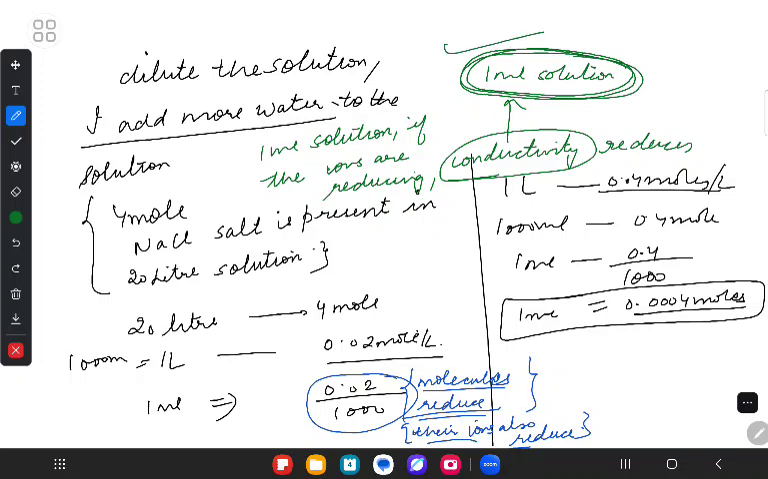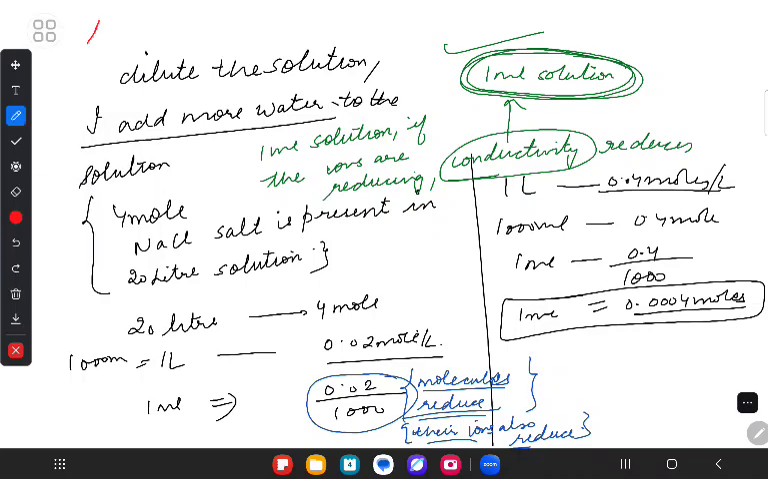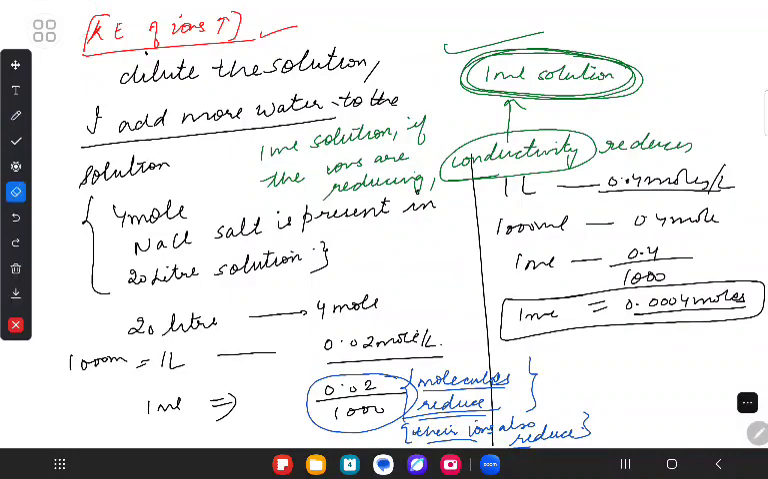The second factor which affects conductivity is temperature. If you increase the temperature, obviously the kinetic energy of the ions will increase, and because the kinetic energy of the ions increases, conductivity also increases. Got the point? So that's the basic idea. Understood or not? Okay, so that's how we have it.